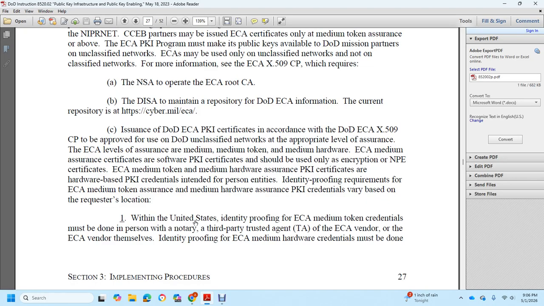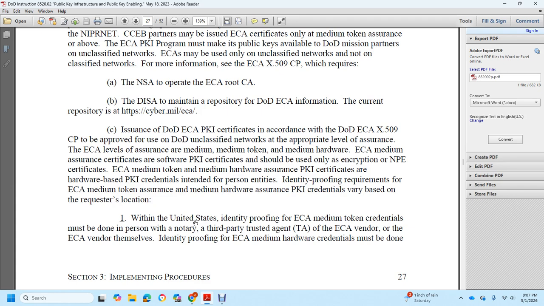To be approved with the Department of Unclassified Networks over the approval level is shown the external security level assurance of the medium token, medium hardware, external security, medium certificate, software, public key information certificate should be given the encryption NPV certificate EC, a medium token, medium hardware assurance of the public key infrastructure certificate, hardware, public key infrastructure credentials, and with a personal entity with identifying with the proof of the requirement, external security authority with a medium token, insurance with a medium hardware assurance with a public key infrastructure credentials vary based on the requested location.